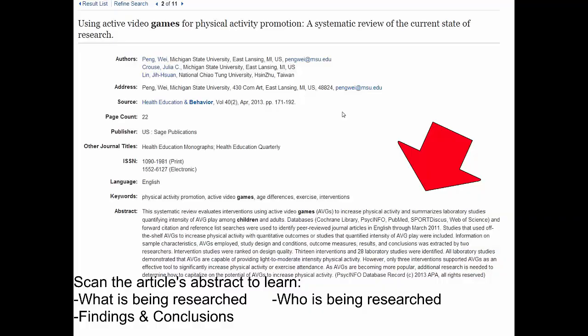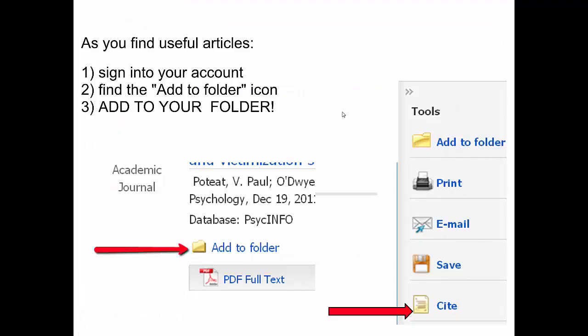And it's what I use to make a decision about whether or not this looks like an article I'm going to pursue or not. As you're finding articles, you're going to be able to add them to your folder. You always look for the add to folder icon. In the search results screen, there's a little folder icon. On every article's page, there's an add to folder icon off to the side. There's also a cite button that will show you a suggestion on how to cite this in APA. Don't ever just copy and paste that citation. You've got to double check for errors. Usually there's a couple errors, but at least you have all the information in one spot.